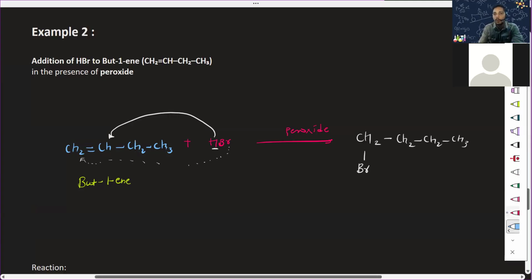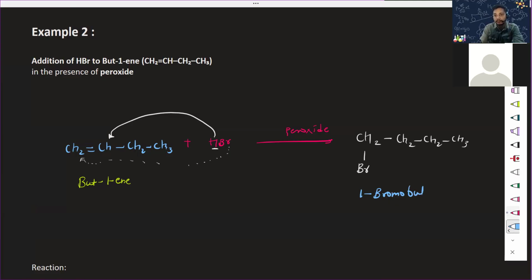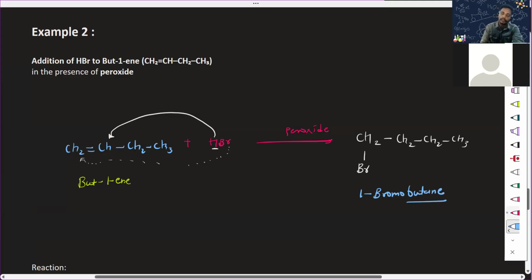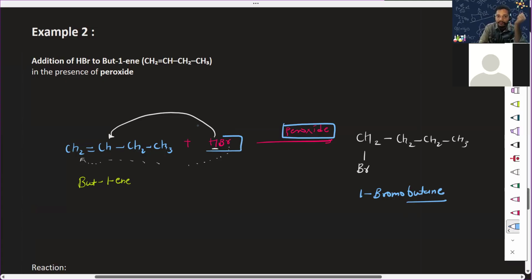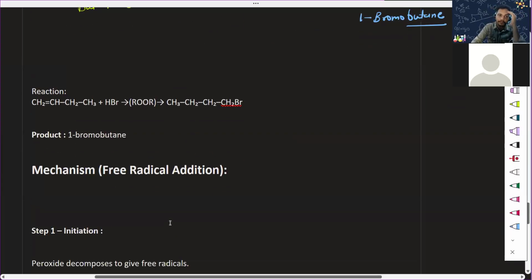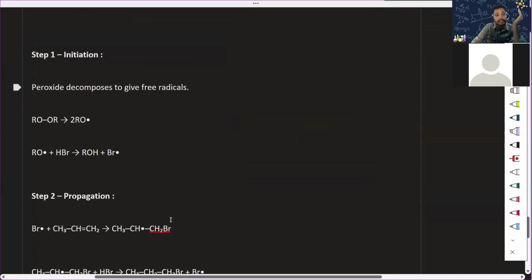What is the compound name? 1-bromobutane. Okay, butane. This point is very much clear. Yes or no? So we have done the anti-Markovnikov rule only in presence of peroxide, and only with HBr is this going to happen. This point is very much clear. Okay. And now let's understand the mechanism.